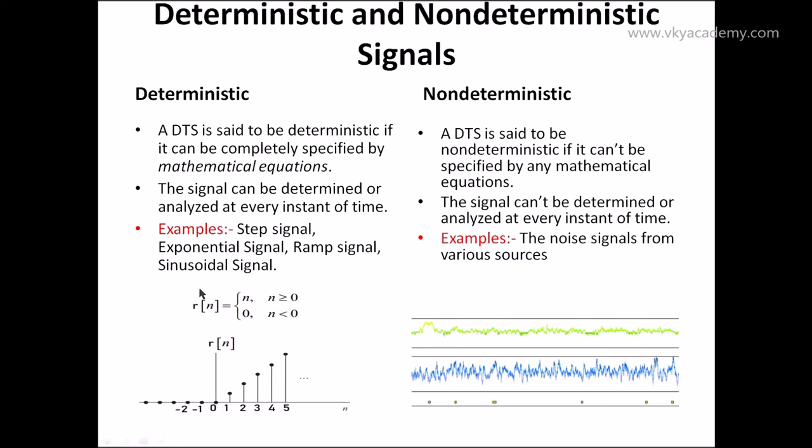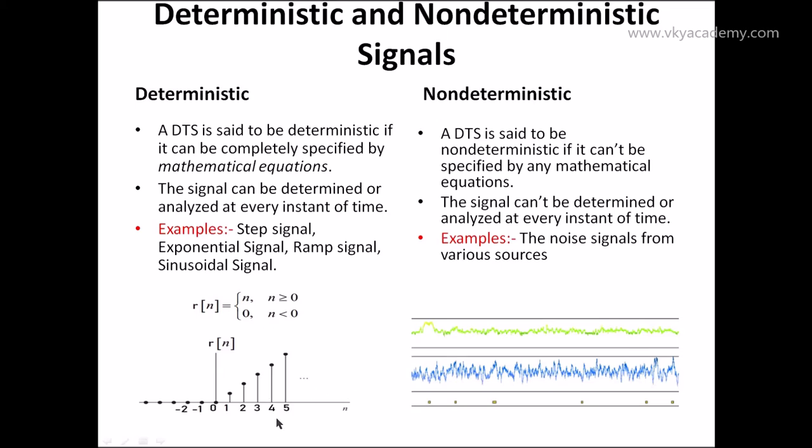As you can see, the functional and graphical representation of a ramp signal is given over here. The unit ramp signal r of n is equal to n for n greater than or equal to 0 and is equal to 0 for n less than 0. Depending on this functional information, we can plot the graph for the unit ramp signal. As you can see, at 0 it is 0, at 1 it is 1, at 2 it is 2, at 3 it is 3, and so on.